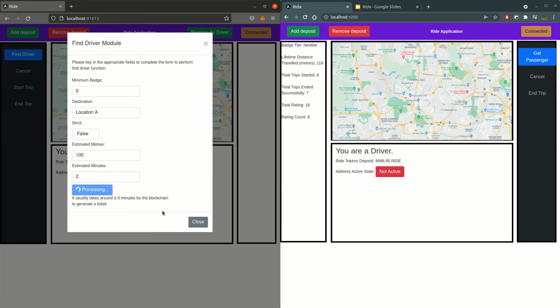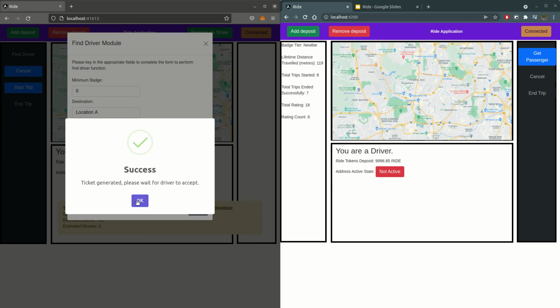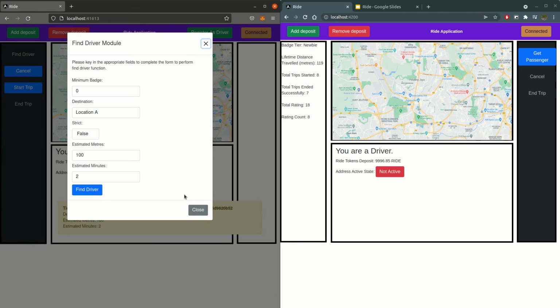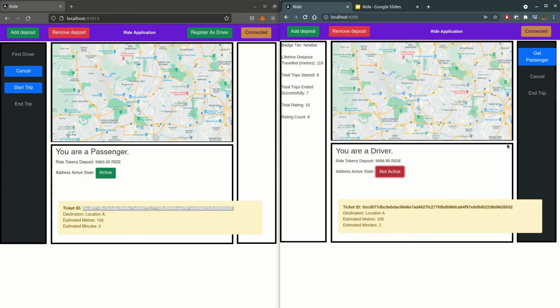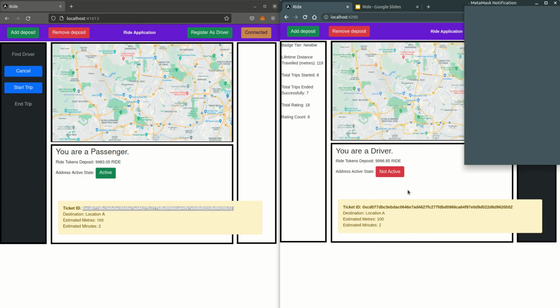And now I'll skip ahead to when this processing is complete. So now the ticket has been generated, and you can see that the generated ticket, this is the ticket hash key and the destination location, the estimated meters and estimated minutes, and you can see that the passenger is currently active. And now if we come to the driver side, you can see the ticket also has been generated, exactly the same ticket. And now the driver can choose to accept a passenger, and in this case it will be this ticket.